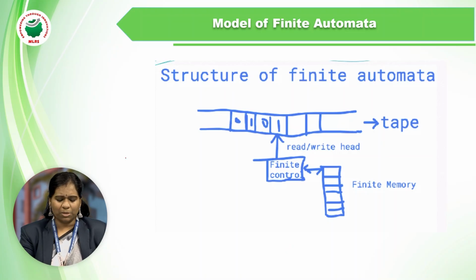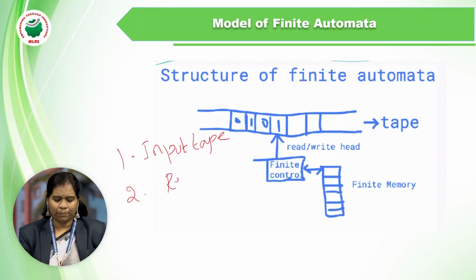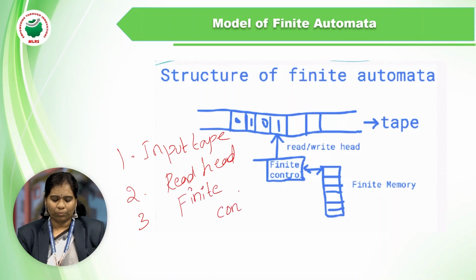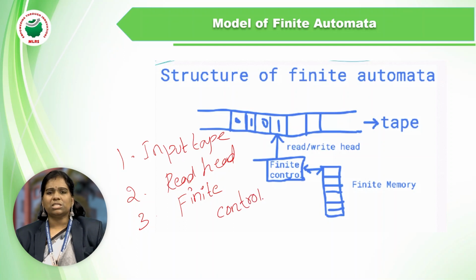So this finite state machine is divided into 3 parts. The first one is input tape, second one is read head, and the third one is finite control. First one, what is input tape?